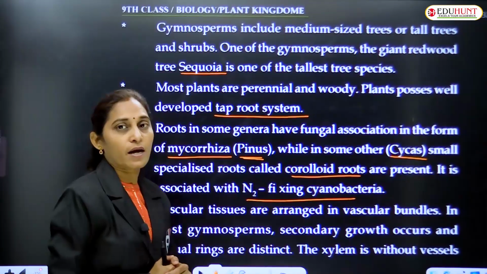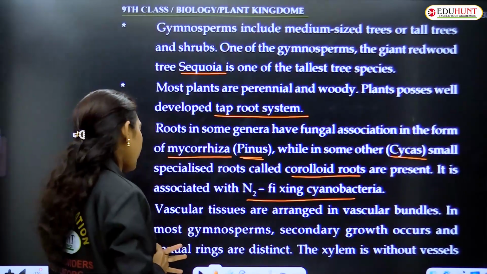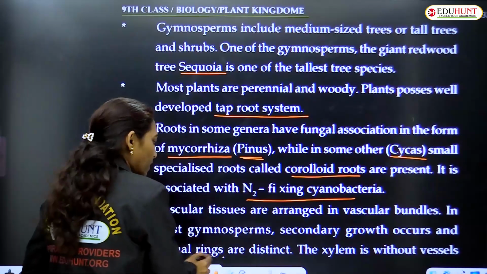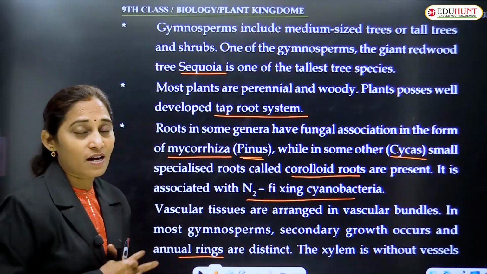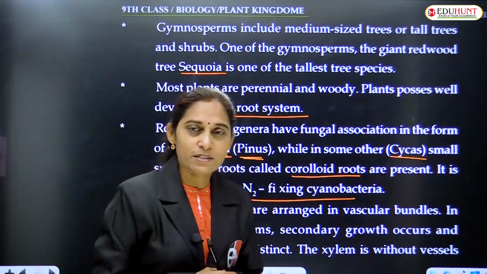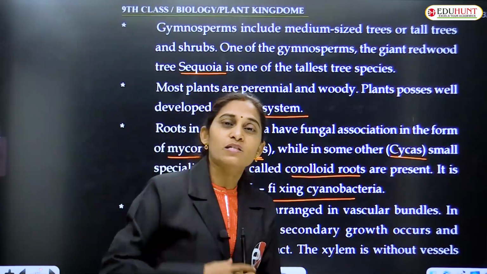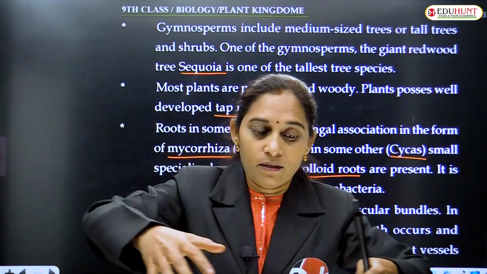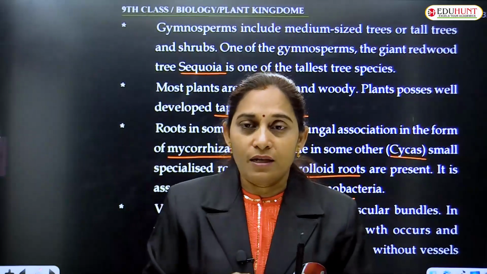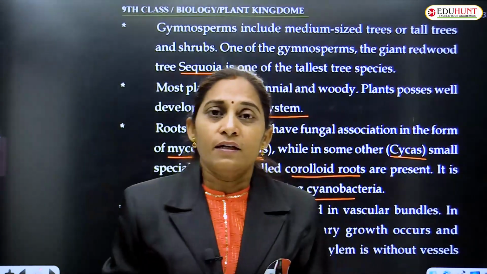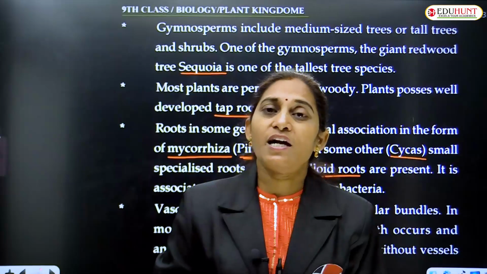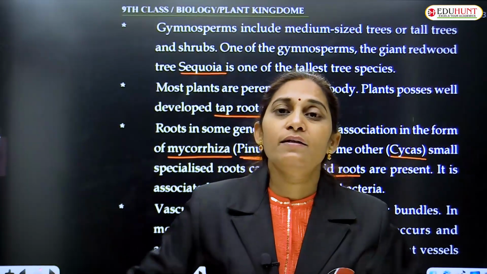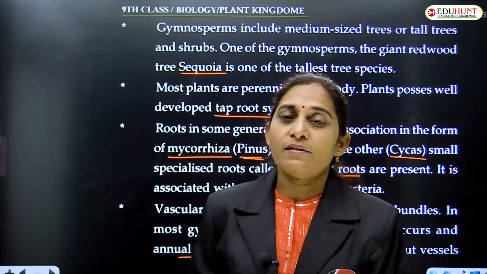And vascular tissues are arranged in the vascular bundles. And in most gymnosperms, secondary growth occurs and annual rings are distinct. Distinct annual rings are seen. Secondary growth occurs. What is meant by secondary growth? The linear growth is called the primary growth, and the secondary growth is concerned with increasing the diameter. As the plant grows high, it can't withstand the wind currents. For that reason, it starts secondary growth, that is growing in its diameter. That is called secondary growth.